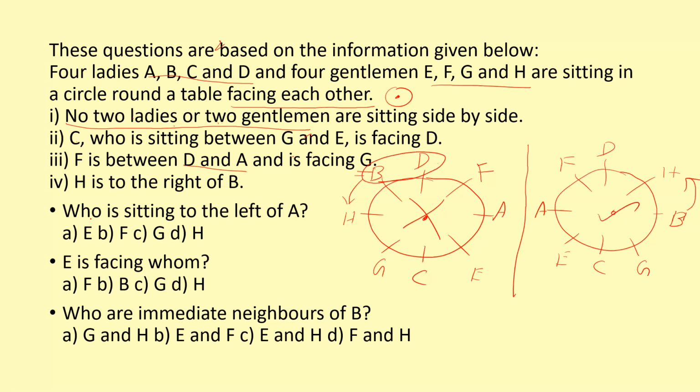Now see this first question. Who is sitting left of A? Left of A means clockwise. Left of A means F. So the first answer is F. E is facing whom? E is facing H. Who are the immediate neighbors of B? The immediate neighbors of B are G and H. So the answer is G and H.